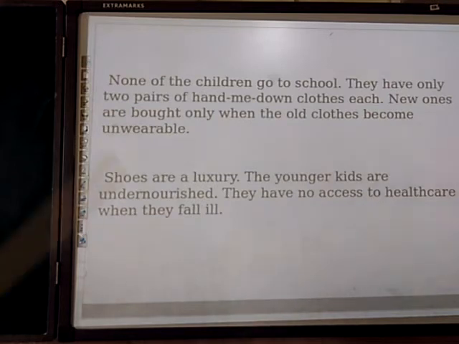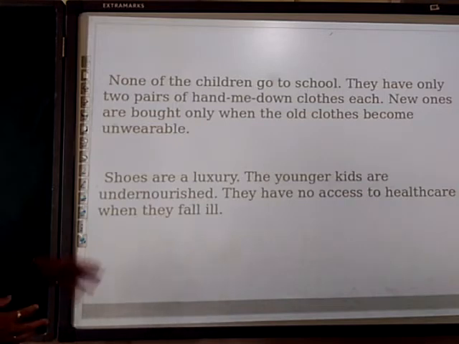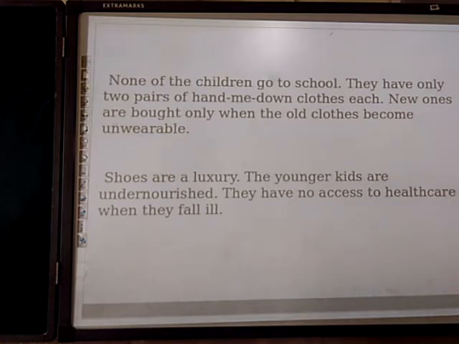Next, none of the children go to school because of insufficient money. They have only 2 pairs of hand-me-down clothes each. New ones are bought only when the old clothes become unwearable. Shoes are a luxury. The younger kids are undernourished. They have no access to health care when they fall ill. See the worst situation here of Ram Sharan, how his whole family is suffering.